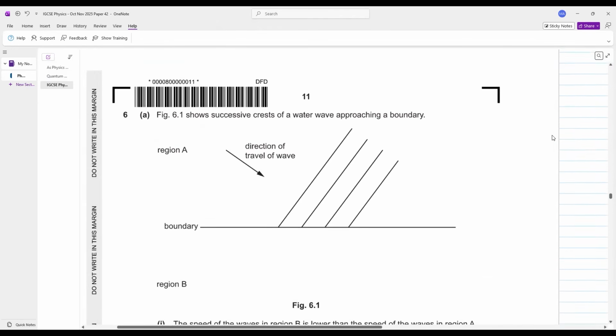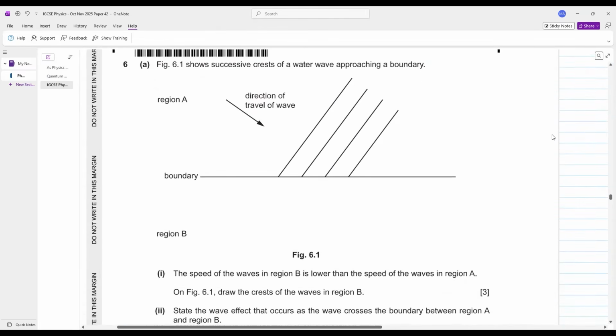आगे बढ़ते हैं. अच्छा. Figure 6.1 shows successive crest of a water wave approaching a boundary. Okay, ये successive crest है of a water wave approaching a boundary. Perfect. The speed of the water wave in region B is lower than the speed of the water waves in region A. अच्छा जी, रीजन ए में आपकी स्पीड हाई है, यहाँ पे आपकी स्पीड लो है. परफेक्ट. ऑन 6.1 ड्रॉ द क्रेस्ट ऑफ द वेव इन रीजन बी. अच्छा जी, रीजन बी में हमने क्रेस्ट ऑफ द वेव बनाने.